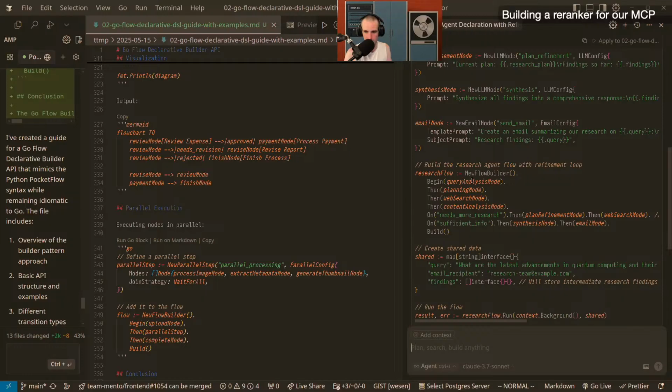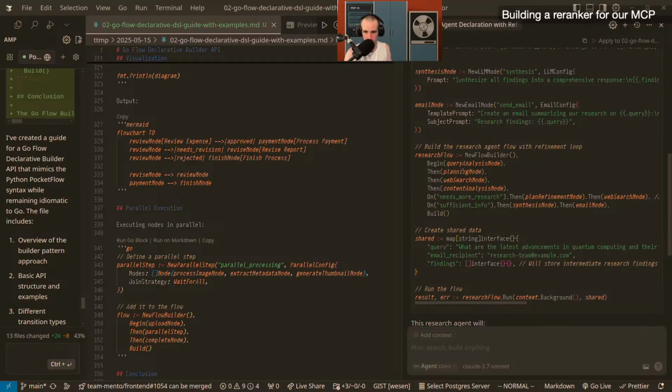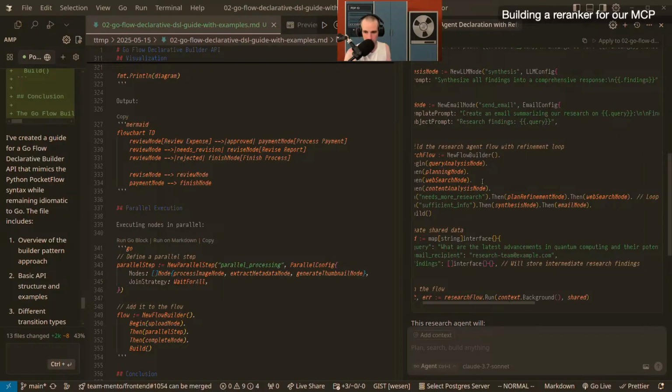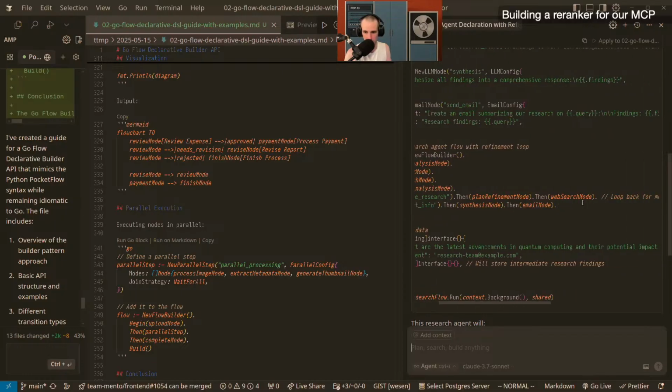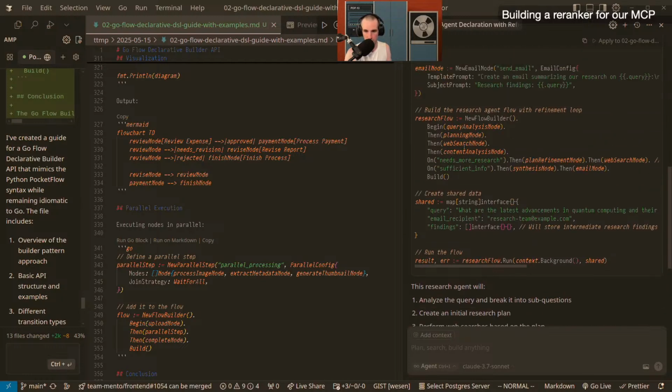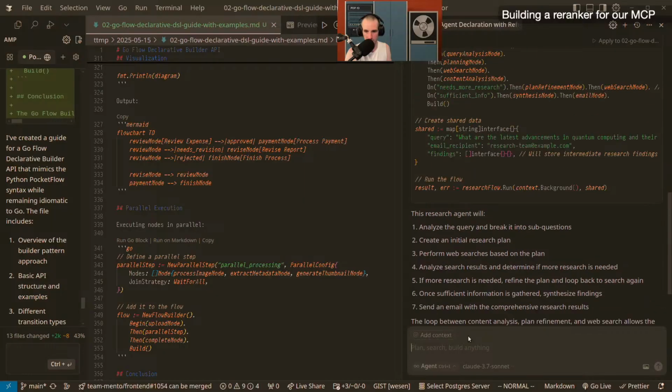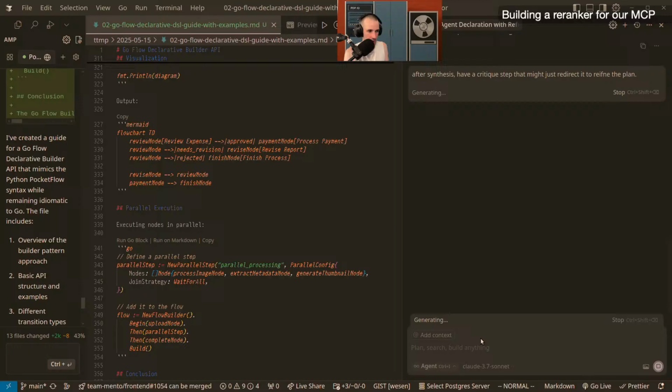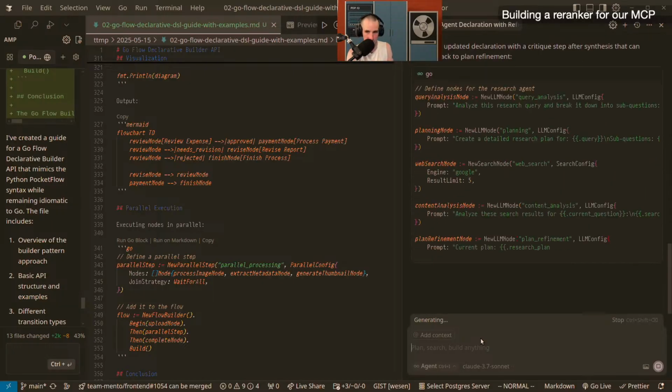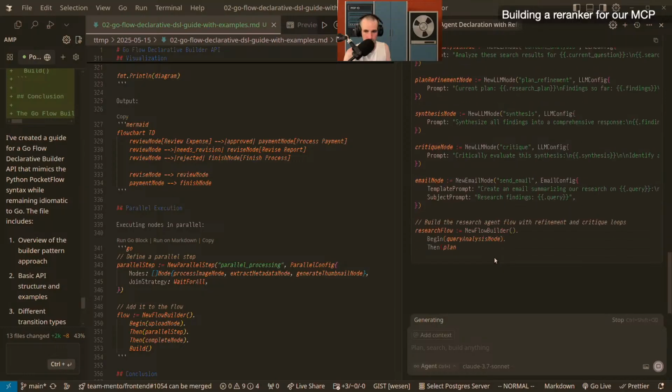So we have our different nodes. Then we have the research flow, which goes from query analysis to planning, then web search, then content analysis, then if it needs more research going to the planning refinement node, then back to web search. So that is pretty nice. Sufficient info goes to the synthesis node, then the email node. And so this way you can start to build it out a little bit more, right? It's like after synthesis, have a critique step that might redirect it to refine the plan. And then you can start just modifying your program like that, right? And that is pretty amazing.